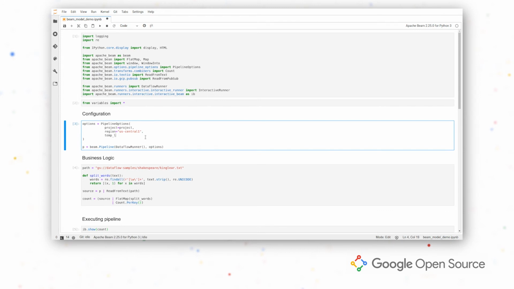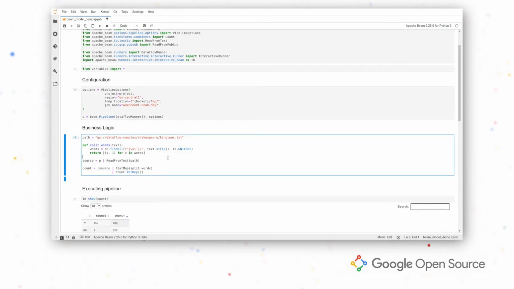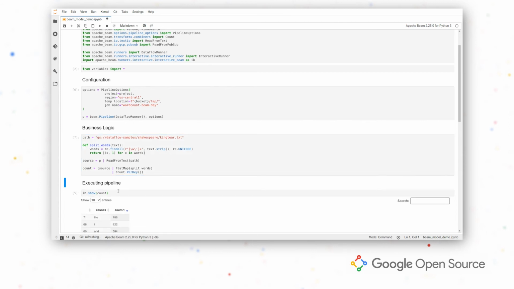We are going to need a temporary location, which is going to be a bucket and a folder called temp. And I'm going to add a name to this pipeline, which is going to be, I don't know, word count beam day. So this is everything we need to reach Dataflow. And now we can see that the business logic remains the same. We don't need to change anything. And now we need to execute the pipeline.